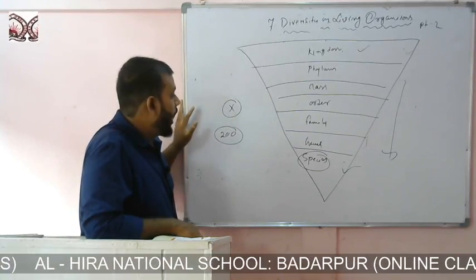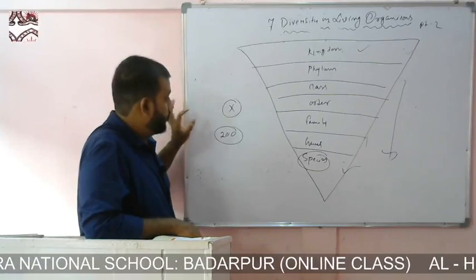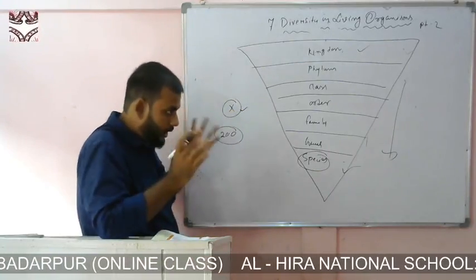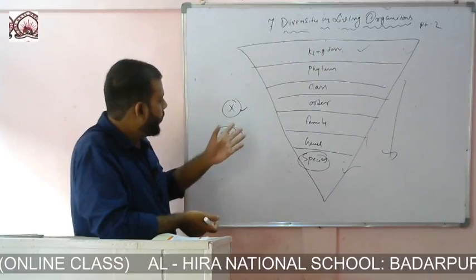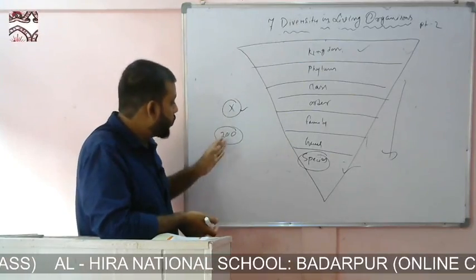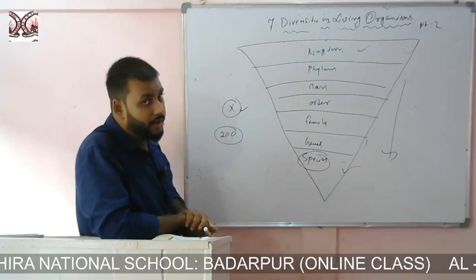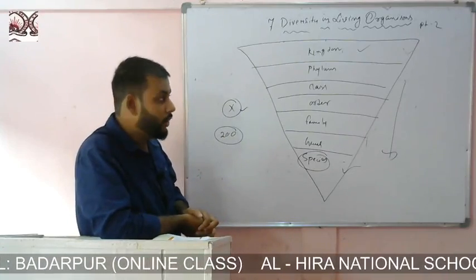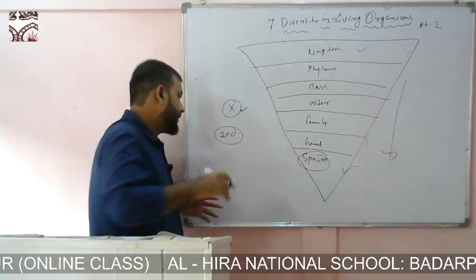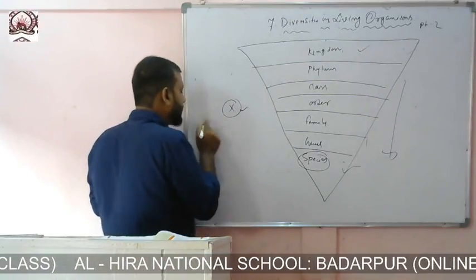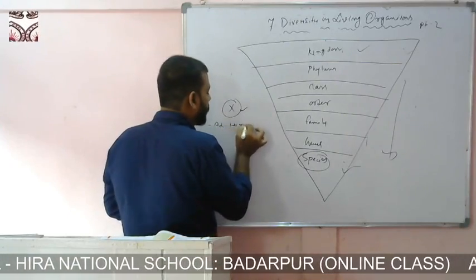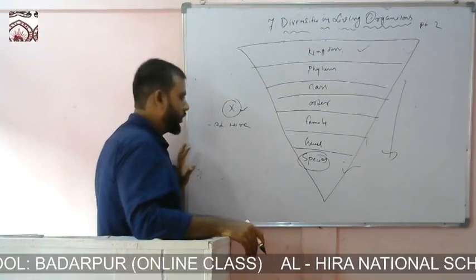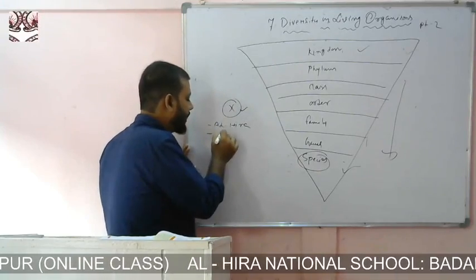First of all, I'll know in which school he studies. So we'll know that he studies in Al Hira school, and we'll come to Al Hira school. When we come to school, we see there are 200 students. Now how do I find him specifically from 200? How to differentiate him from 200 students? We have to know certain features. The first feature we have discovered is that he studies in Al Hira. The second feature: in which class does he study? Suppose class 9.